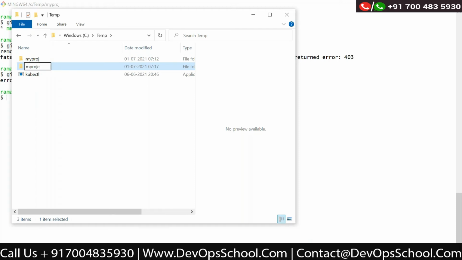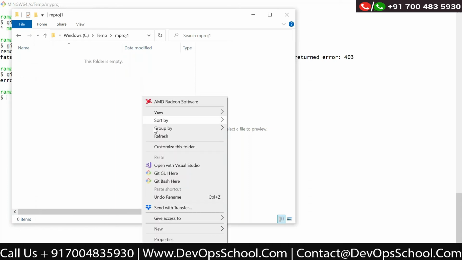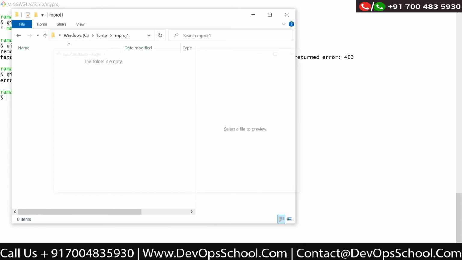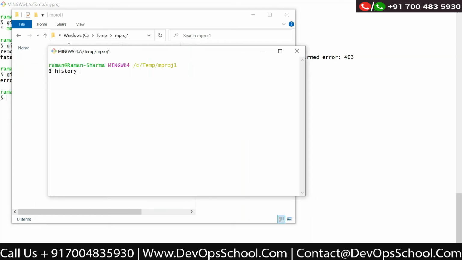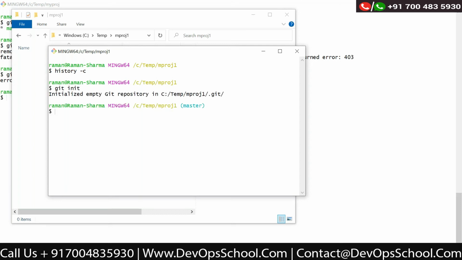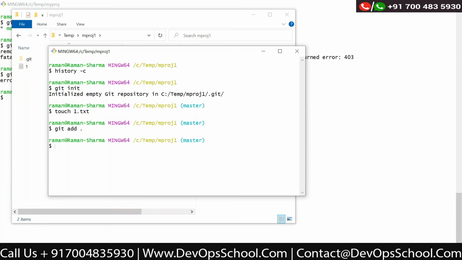Say my project one, and if I say git bash here, now git init, and here I will create a file, say one.txt, then git add dot, git commit -m "one.txt is added".